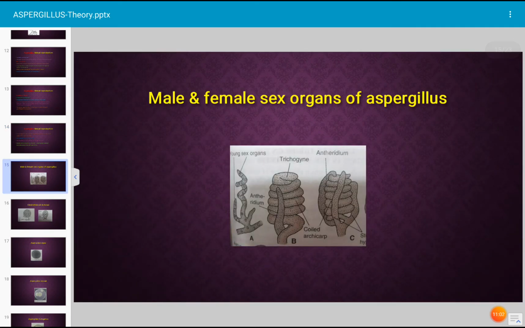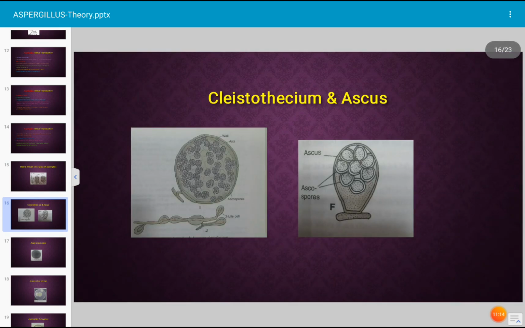This is the fusion of the male and female gamete. Trichogyne is the part of the female gamete, and the pollinodium is coiled over the female gamete, as shown in the photograph. Next, after fertilization a fruiting body is developed, which is known as cleistothecium. Inside the cleistothecium, many asci are developed. Each ascus is a club-shaped structure, and inside the ascus, ascospores are developed.